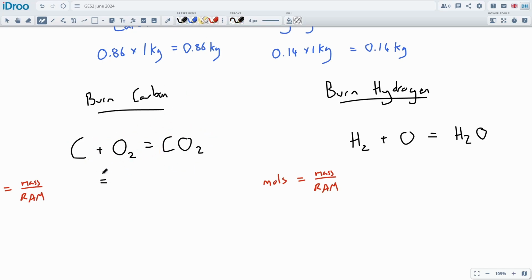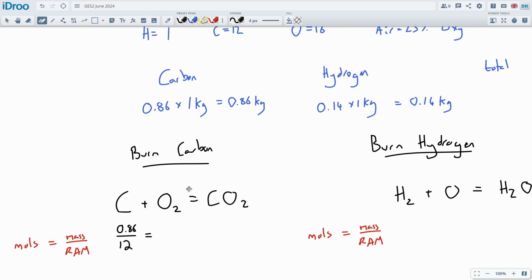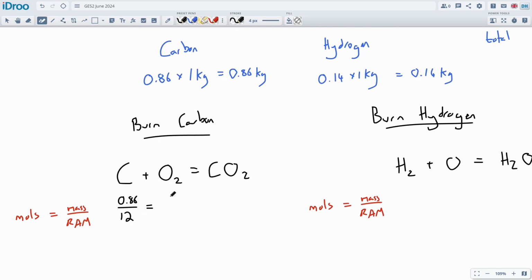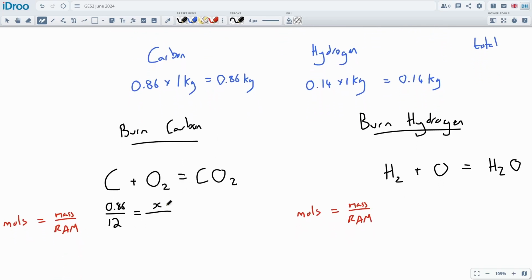So the amount of carbon that we have is 0.86 kilograms, and a single carbon atom weighs 12, that's its relative atomic weight, the RAM. Then oxygen is what we're trying to find, and this is O2, which is 2 oxygen atoms. So 16 plus 16 is equal to 32.